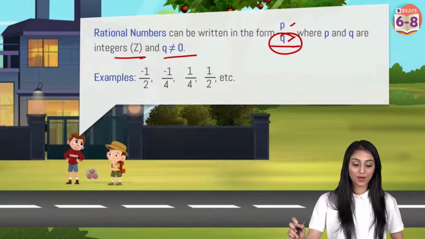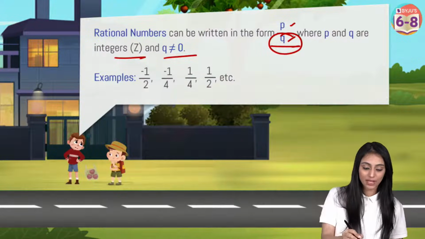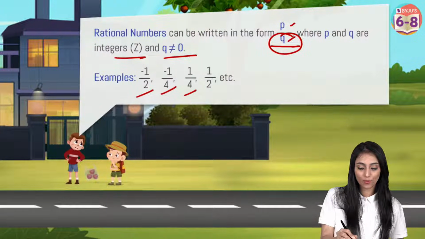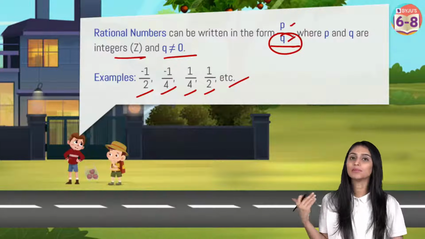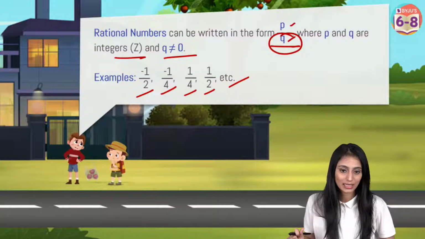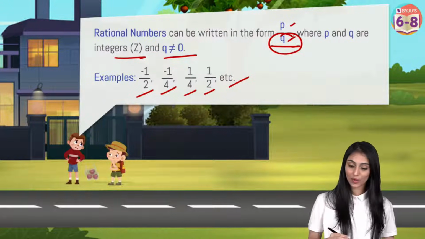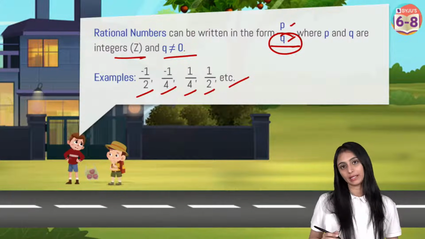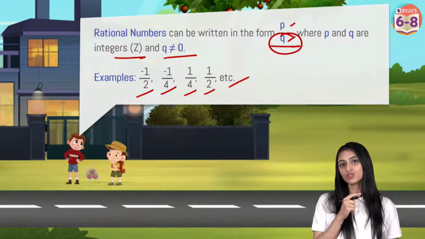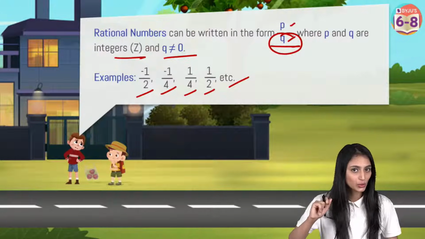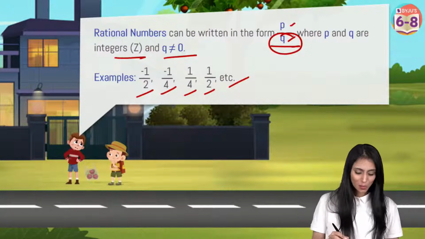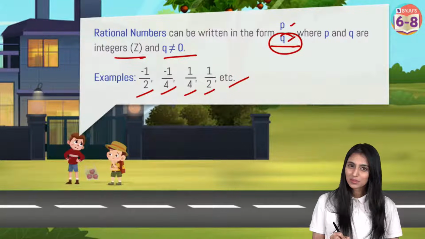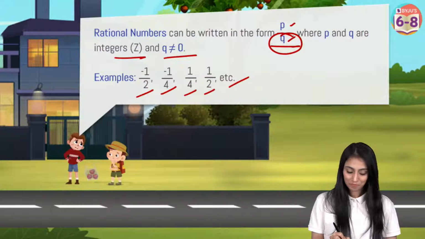Right. All right. So let's take some examples, like minus 1 by 2, minus 1 by 4, 1 by 4, 1 by 2. These are all rational numbers. The number that I showed you was 15 by 10. But we were talking about how to distribute 1.5 apples between the two kids, right? So this 1.5 and 15 by 10, are both of them the same thing?